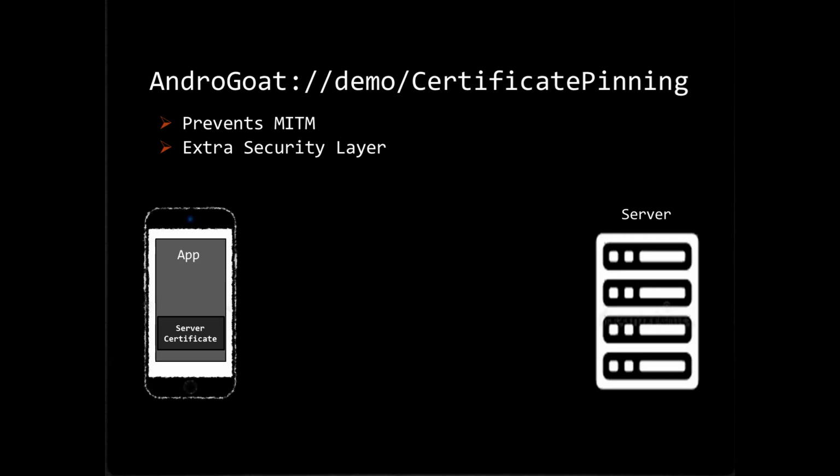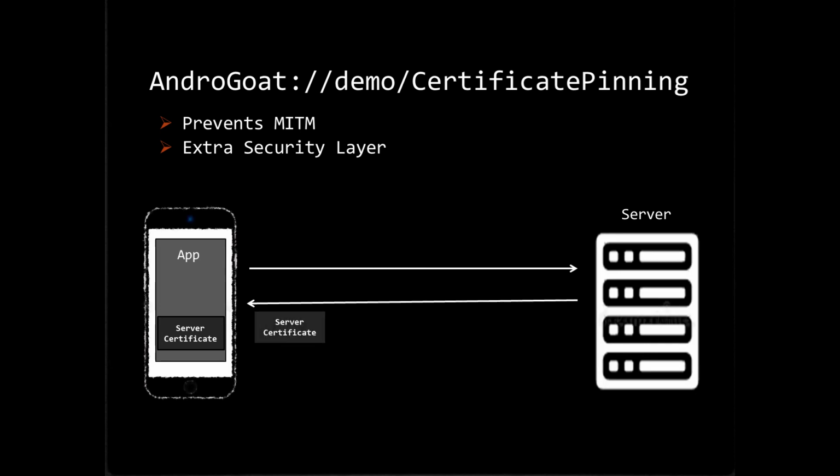When the certificate is pinned, what is the advantage we are going to see here? At the time of development, the developer will pin the certificate. It could be a certificate file or a hash or maybe a public key hash, or whatever it may be. Overall, let's consider it as a server certificate identity, some unique identity. Now, when the application tries to establish the HTTPS connection with the server, generally SSL negotiation will happen between the client and server. As part of it, the server will provide the server certificate to the client.